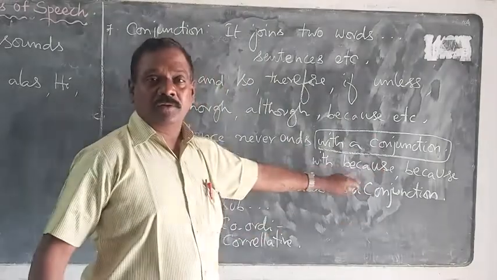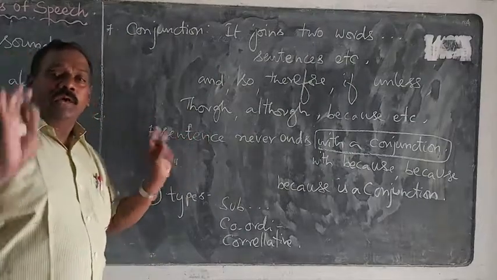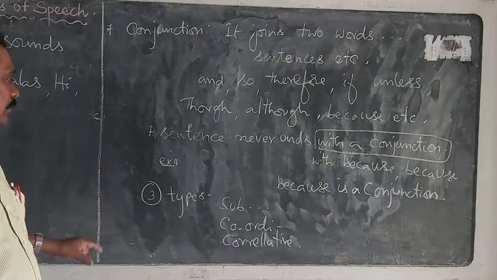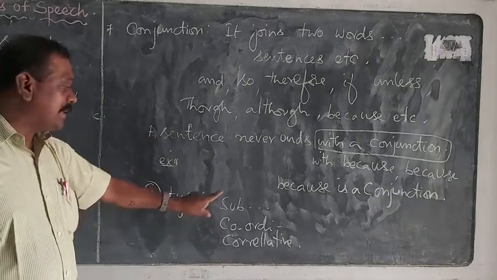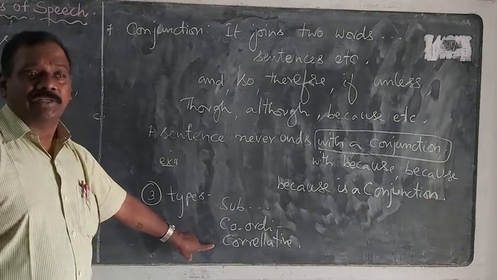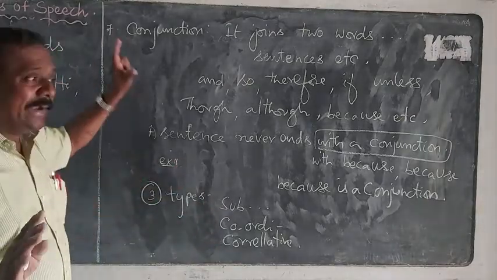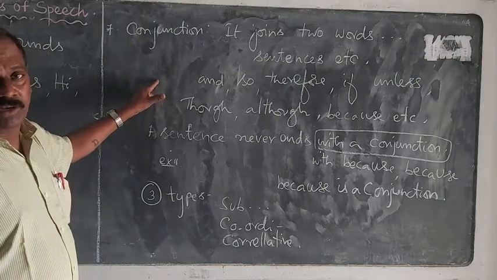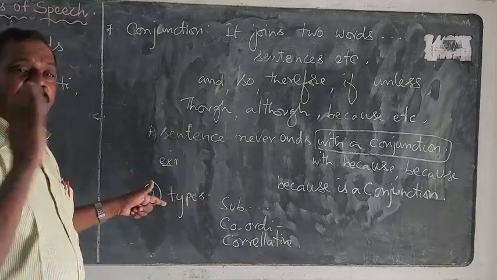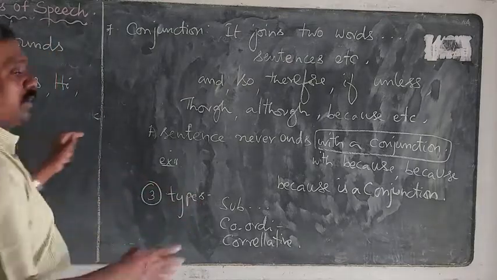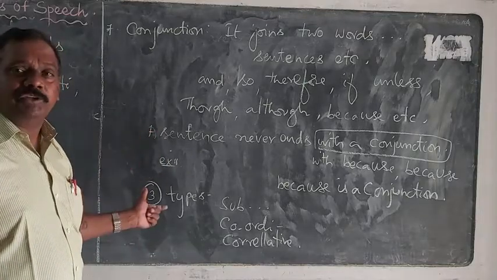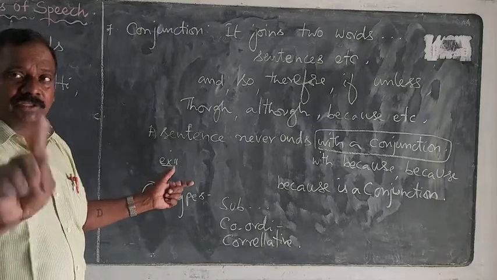Because is a conjunction, so it is only to connect, to join the sentences, words and all, that's all. There are 3 types of conjunctions: subordinating conjunctions, coordinating conjunctions, correlative conjunctions. But here our job is to identify the part of speech, that's all. We need not go very deep, and it is very clearly given in our textbook from page number 127 to 142. If you see there, certainly you can understand what is a conjunction and what are the different types of conjunctions.